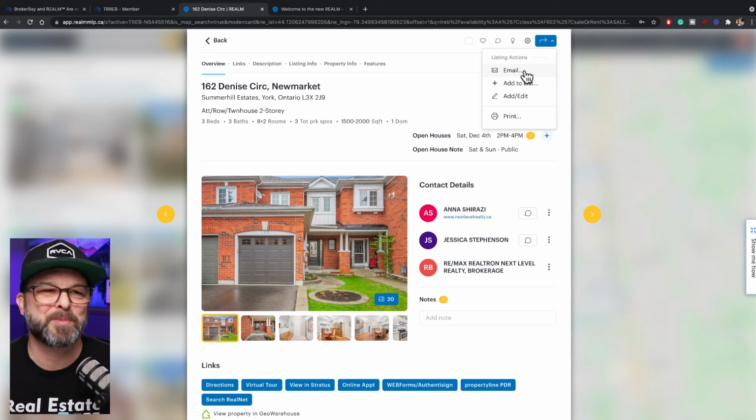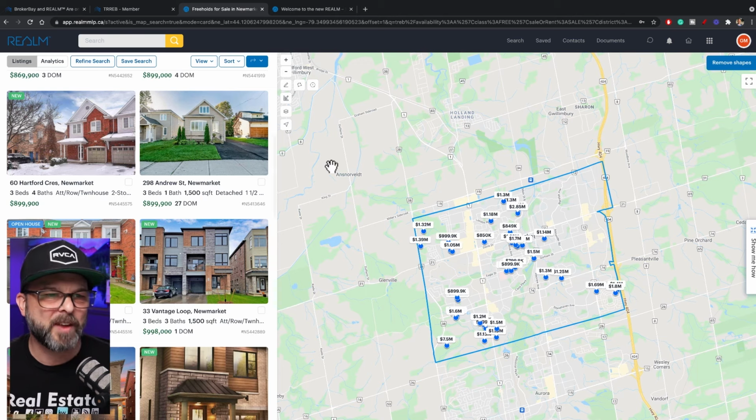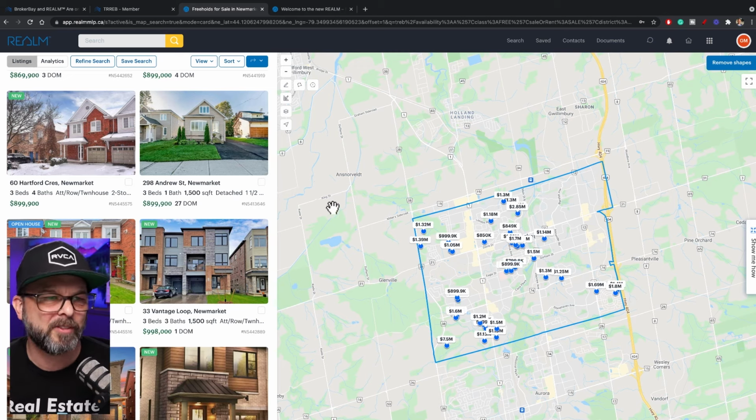I'm not going to get into that. That's pretty self-explanatory, but this is really, really great system. I love that it's all in one spot. I don't have to keep flipping through windows and so forth. I love the analytics out of it, and very, very intuitive.